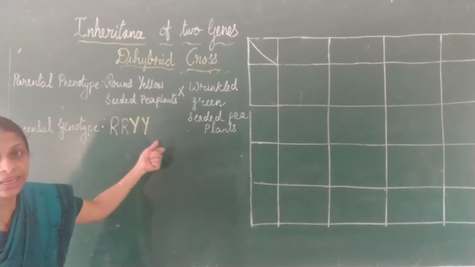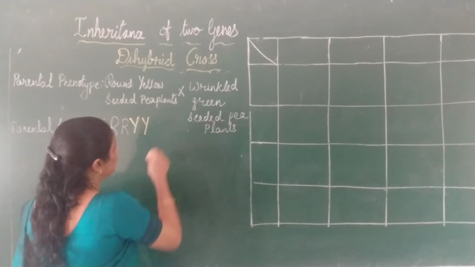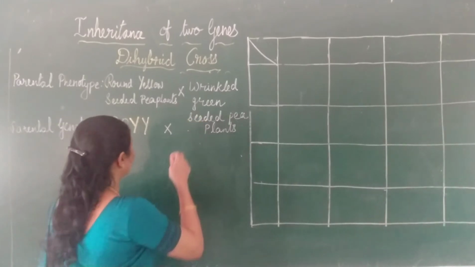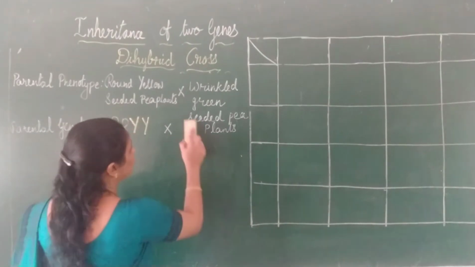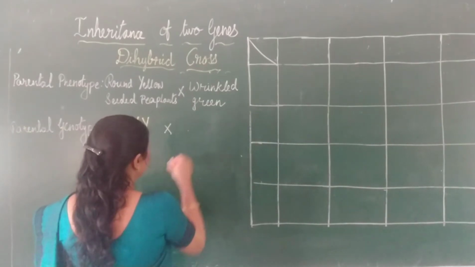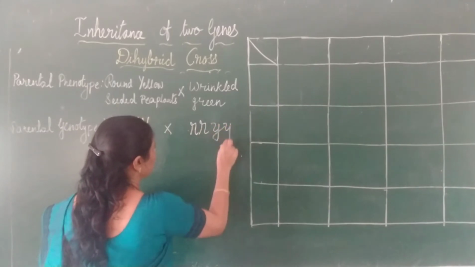Now what about this one? For the cross, wrinkled green seeded pea plants, we have to write small r, small y.